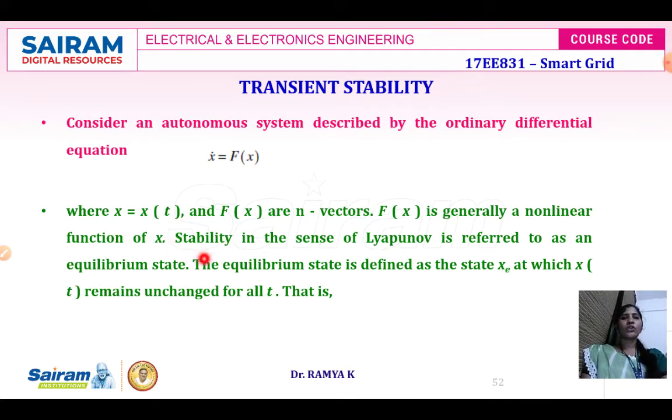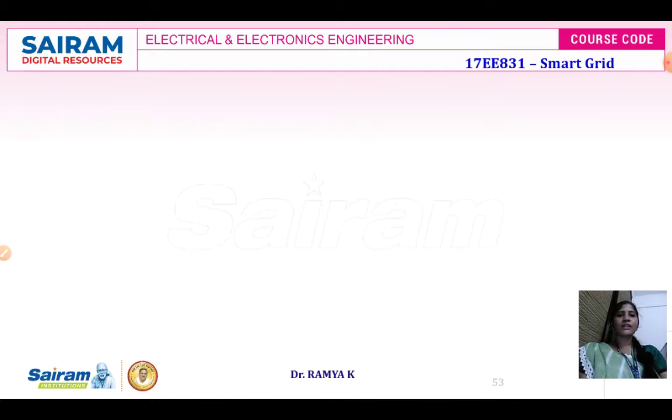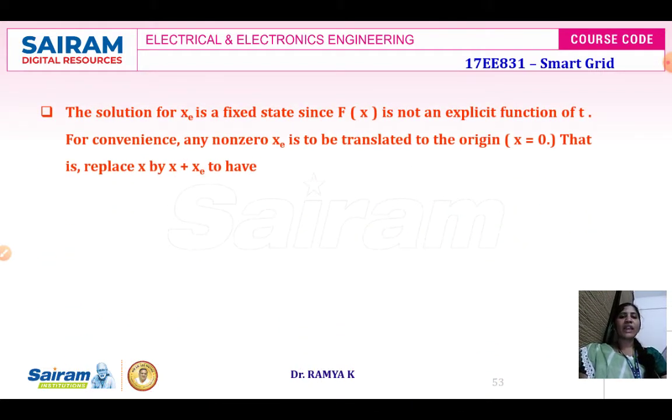Therefore, in order to identify the stability in the sense of Lyapunov, it is referred to as an equilibrium state. Under the equilibrium state, Xe will be defined, in which your x of t will remain unchanged for all values of t. Therefore, we will get the equation x dot of t is equal to f of Xe, which is equal to 0. Therefore, the solution Xe is going to be fixed, and it is not going to have any explicit function of t.